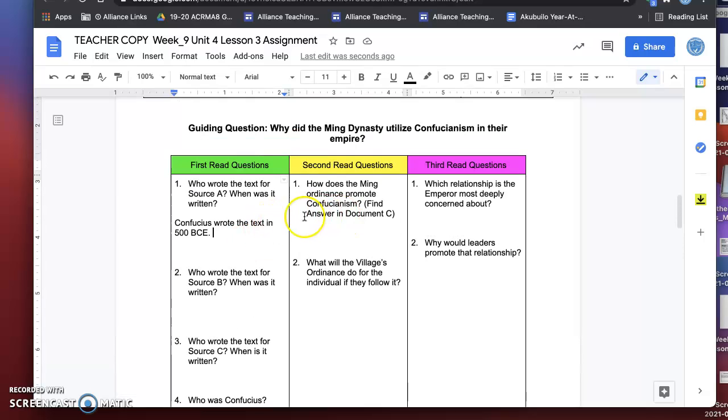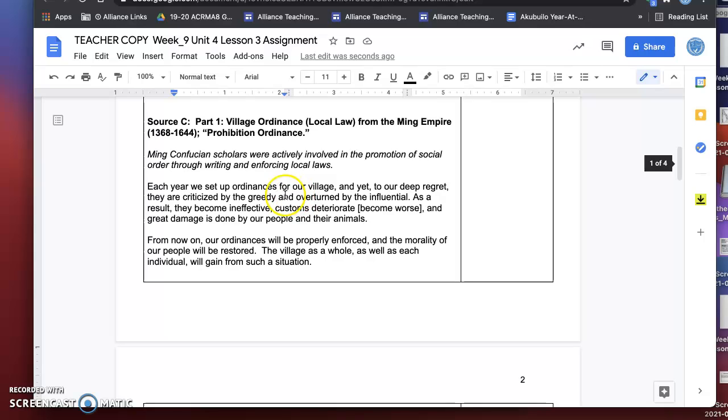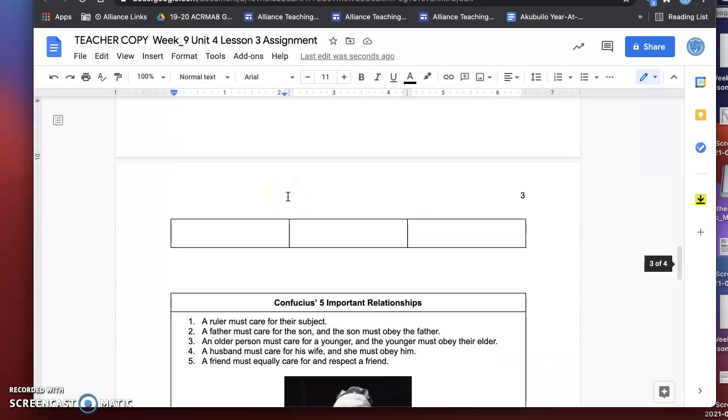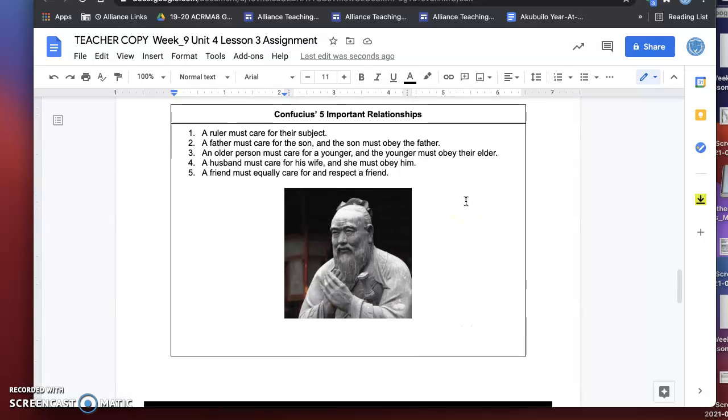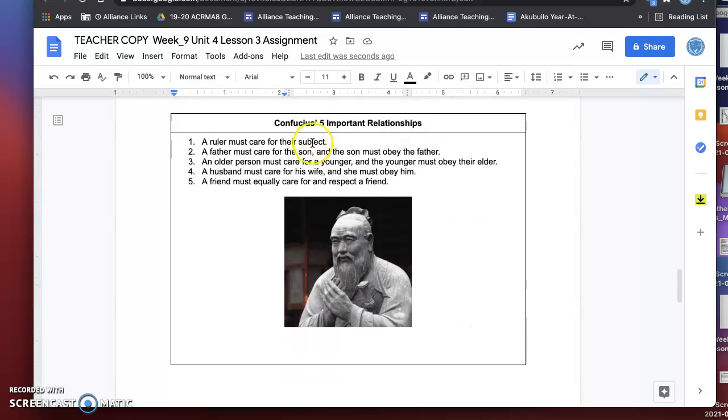By the time you're done with boxes 1, 2, and 3, and you have all of the selections highlighted, and you put these answers in your own words, you're going to come down here and notice you have Confucius and his 5 important relationships. Remember, we talked about this in the last lesson. These are the 5 things that the Ming Dynasty and the Hongwu Emperor wanted his government to follow.